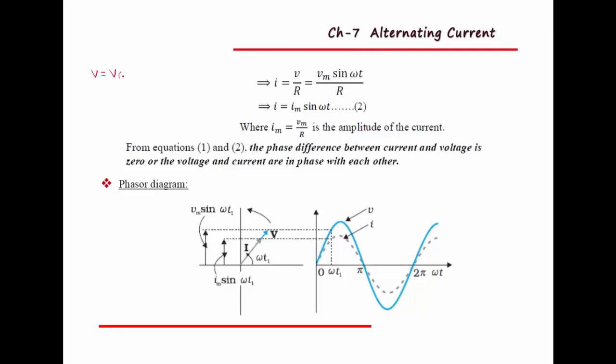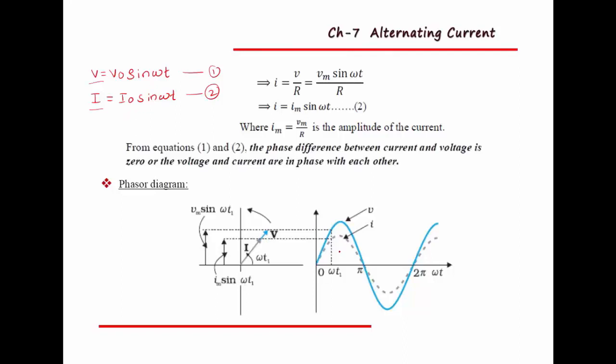Alternating voltage or instantaneous voltage V equal to V0 sin omega t. Alternating current I equal to I0 sin omega t. Let us compare these two equations. That indicates both voltage and current are in phase with each other. There is no phase difference between voltage and current when AC is connected to a resistor.